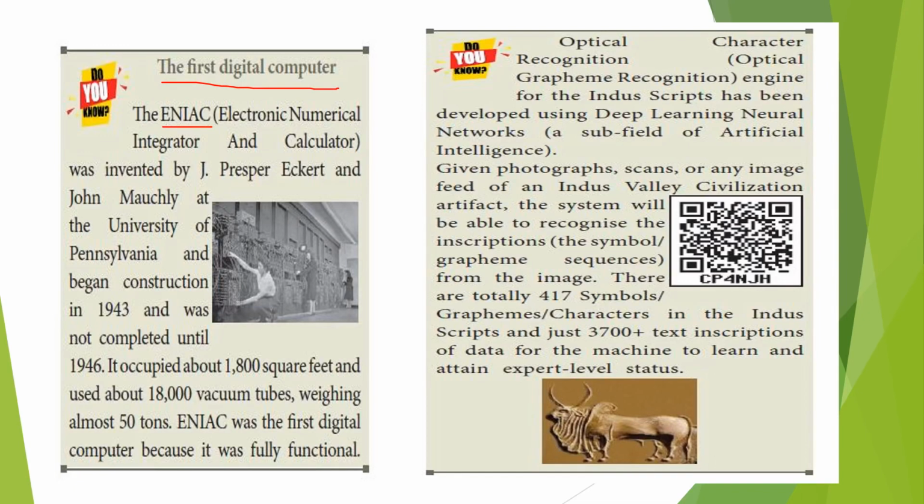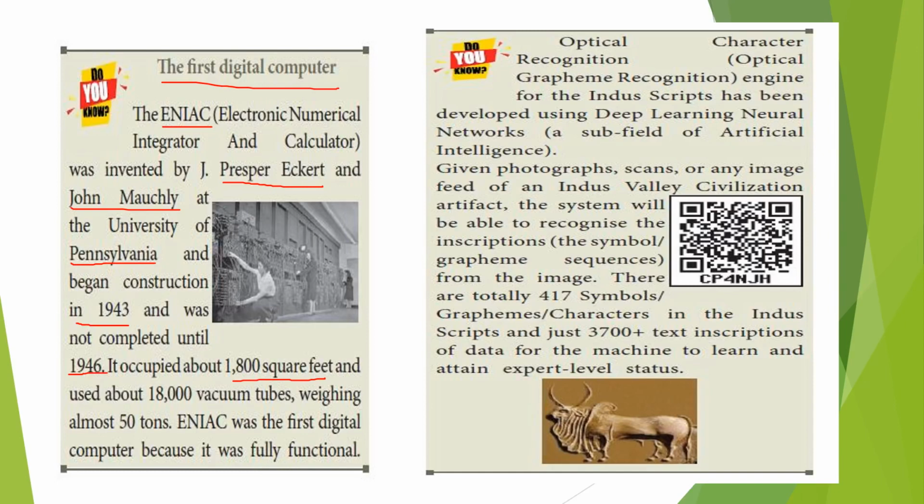In part 2, in the introduction, we discussed this ENIAC. It was invented by Presper Eckert and John Mauchly at the University of Pennsylvania, and construction began in 1943 and was not completed until 1946. It took three to four years. It covers about 1800 square feet.